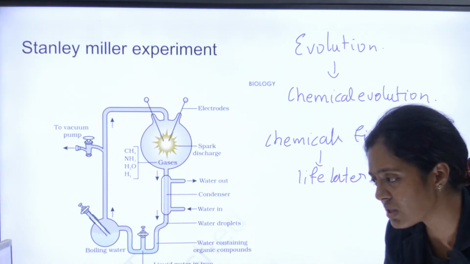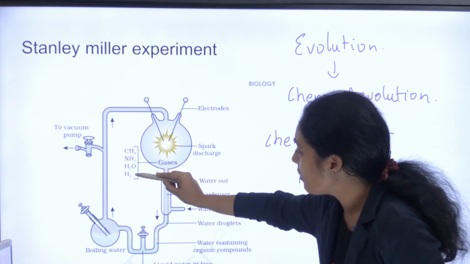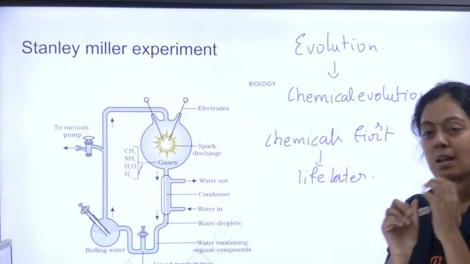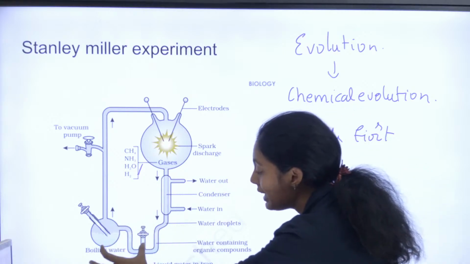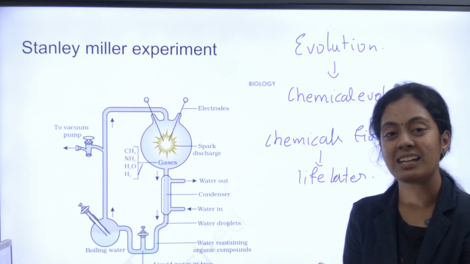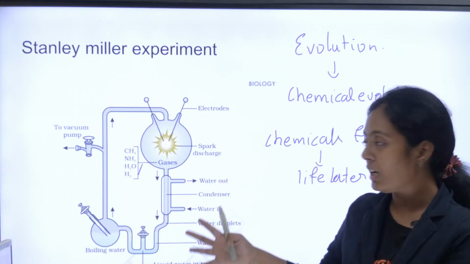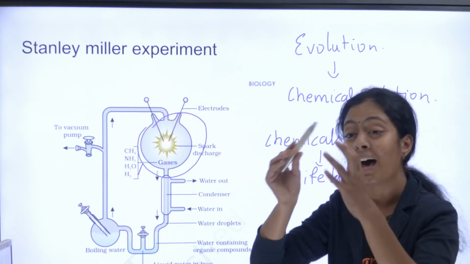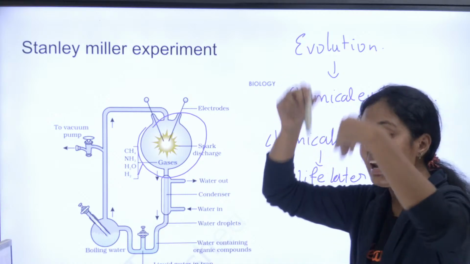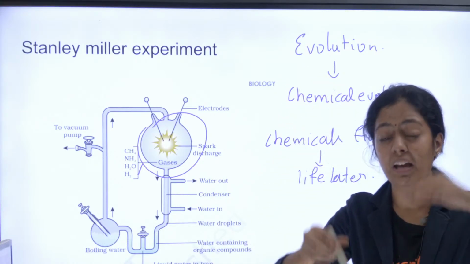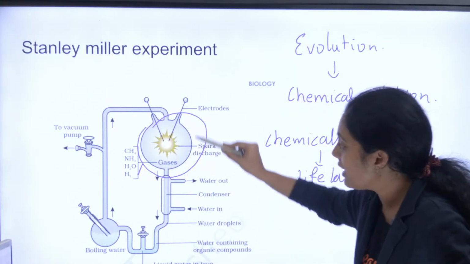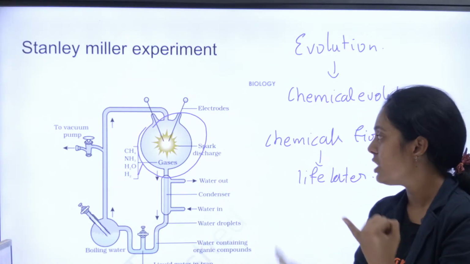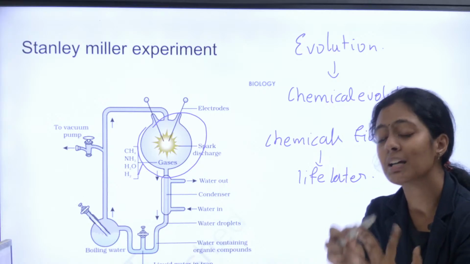Why was oxygen not used in the experiment? There is oxygen here, no? Oxygen is there in water, right? Yeah. So first he used boiling water. The boiling water is converted into water vapor, and all this water vapor was collected in this huge spark discharge chamber. Here they placed two electrodes and passed electricity. Then in this spark discharge there were four important molecules: methane, ammonia, water and hydrogen.